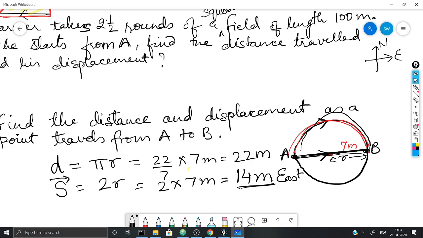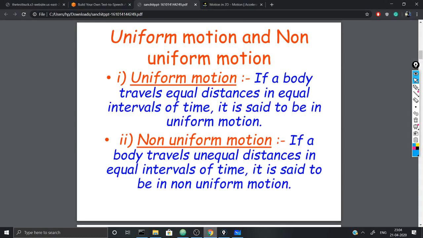The next topic which we have to take up is uniform motion and non-uniform motion. I hope you remember that you had learnt in class 8th, 7th also what is the difference between uniform motion and non-uniform motion. Can you tell me where does the concept of acceleration come? Suppose a गाड़ी zoom करके अपनी स्पीड बढ़ाती है तो वो यूनिफॉर्म मोशन है या नॉन यूनिफॉर्म मोशन है? Yes, it is non-uniform motion, and whenever you talk of non-uniform motion, what comes into play? The acceleration. So let us understand it in detail.